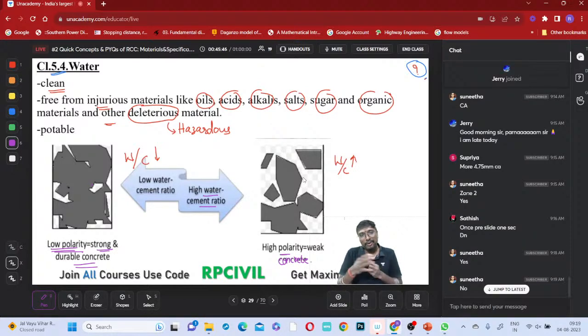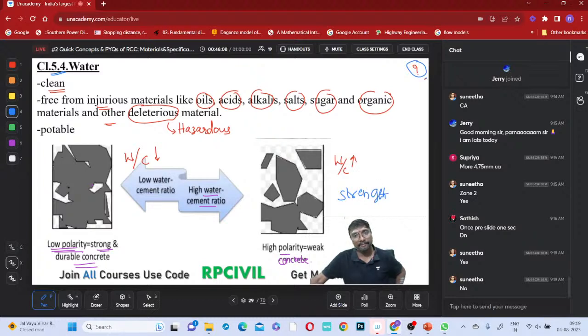No. So now you understand the main reason why a lesser water cement ratio means more strength, and a higher water cement ratio means less strength, isn't it? Based on this only, for high strength concrete we select a lesser water cement ratio, and for low and medium strength concrete, a higher water cement ratio. Do you remember that?